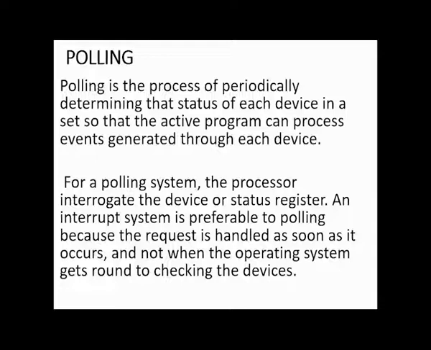The processor will determine immediately. If it was polling, if the printer is out of paper, it has to wait. It is when the processor comes to check, hey, printer, what is happening? Oh, there's no paper in you. Okay, you do this. So it is once in a while, periodically, that it checks the status register or the devices that are connected to it.